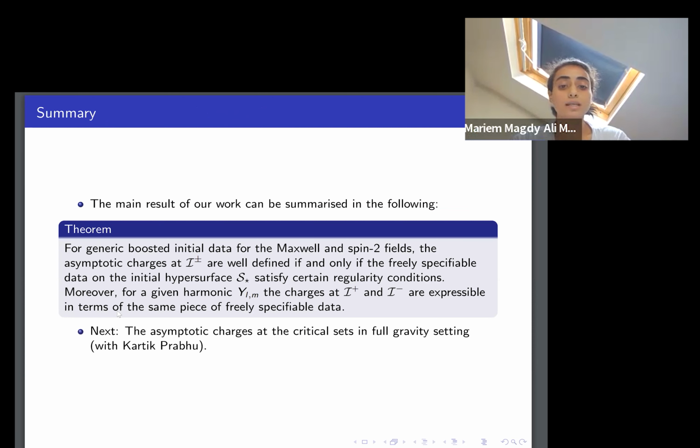The last thing I want to say is that in this paper, we focused on Minkowski spacetime to look for the spin-1 and spin-2 field asymptotic charges. So this served as a prototype for our next research project, in which we are trying to analyze the charges in the full gravity setting in the context of an initial value problem using Friedrich's formulation of spatial infinity. This will be work in collaboration with, again, my supervisor Juan, and also one of our collaborators in the US, Kartik Prabhu. So this will be the end of my talk.